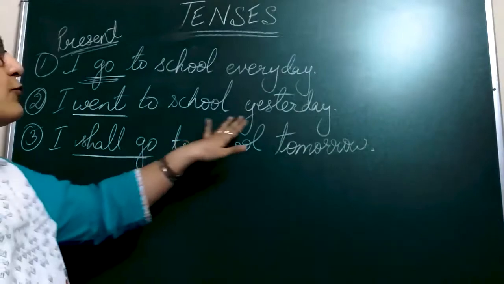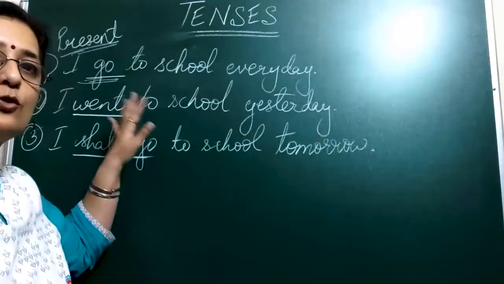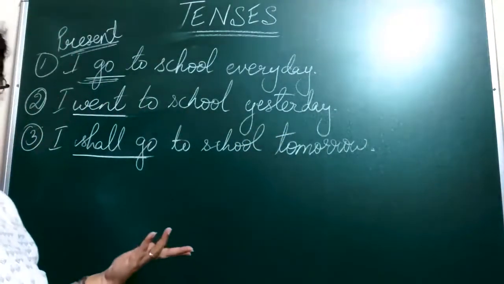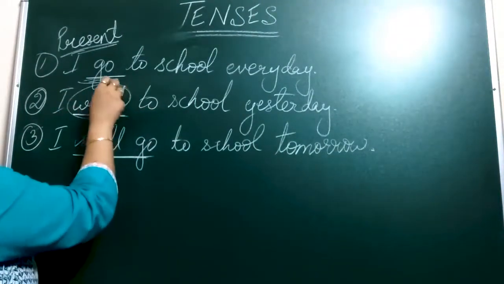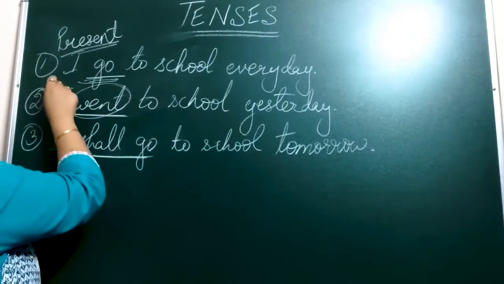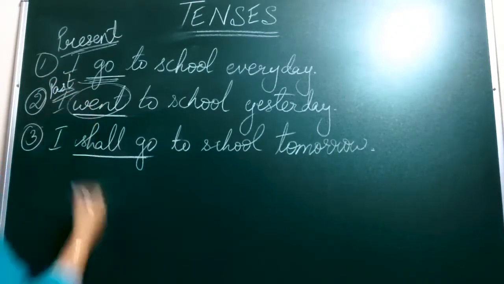The next one, I went to school yesterday. Now this was an event which has already happened yesterday. I went to school yesterday. So this, since it has already happened, is a verb of the past form.